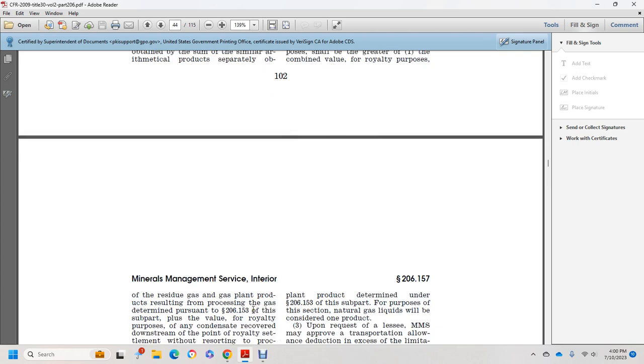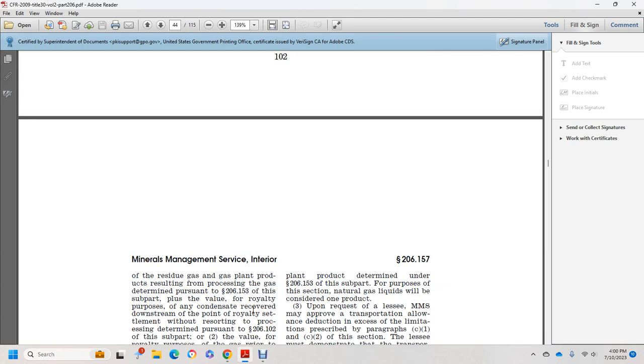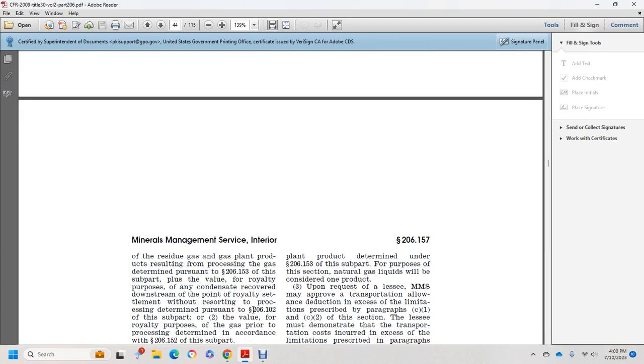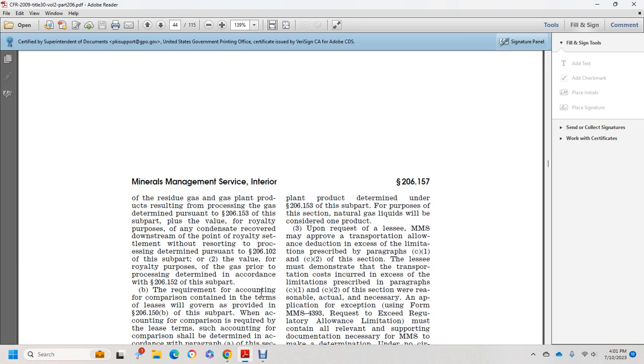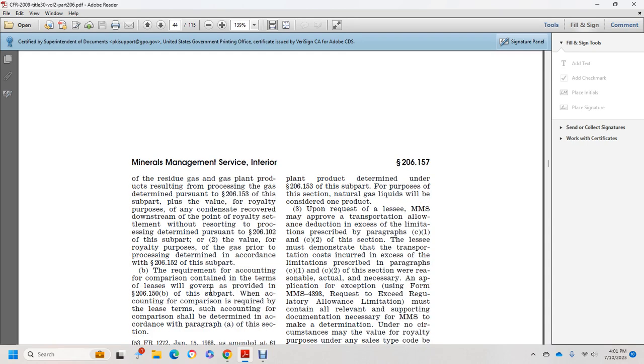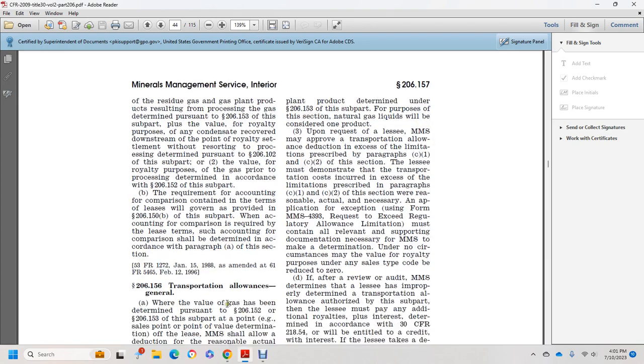Plus the value of the royalty purpose for the income table to recover the downstream point of royalty settlement, without restoring the processing, determined pursuant to 206.102 of subpart 2, the value of the royalty purpose of the gas product to the processing determined in accordance with 206.160, 155 subpart, with the requirement of the accounting comparison contained in the terms of the lease for the government provided 206.150B of the subpart, with the computing of the comparison required with the lease terms. Such accounting for the comparison shall be determined in accordance with paragraph A of this section.